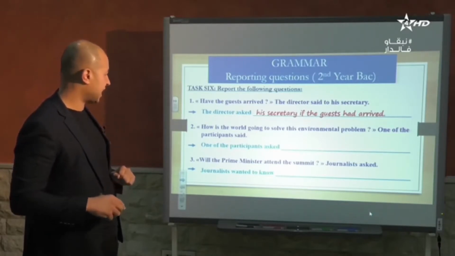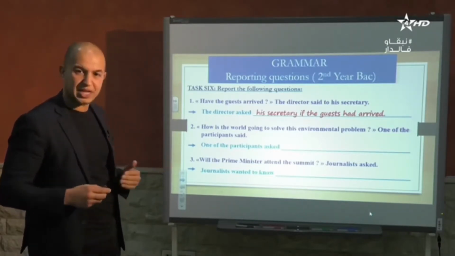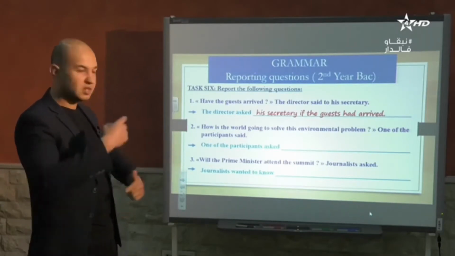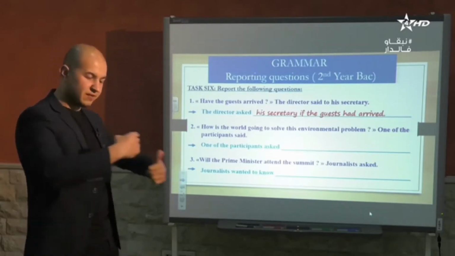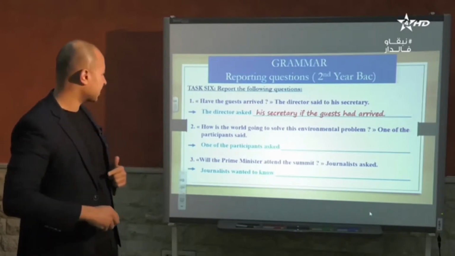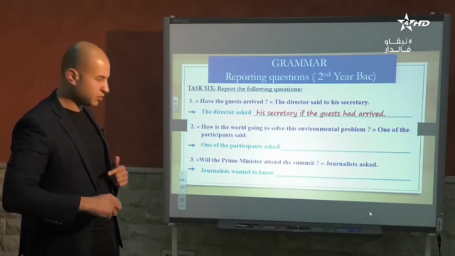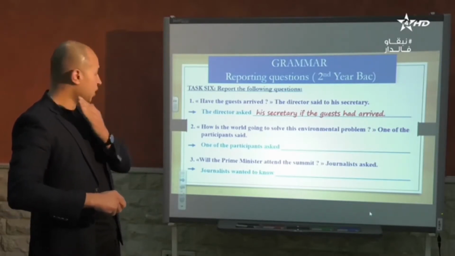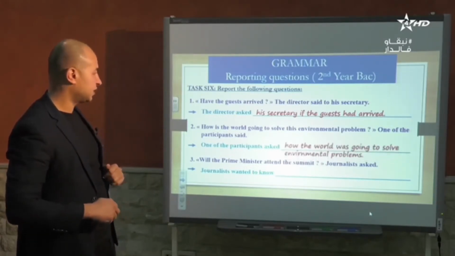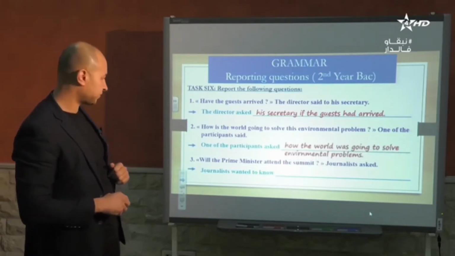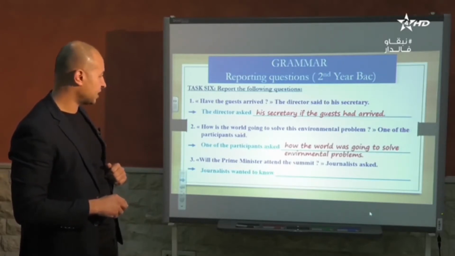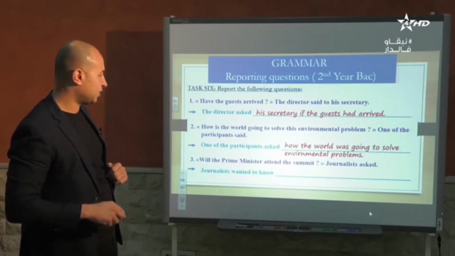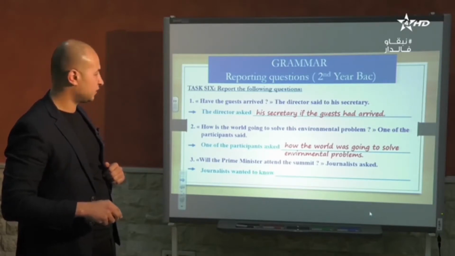So how is the world going to solve? One of the participants asks. So he asks what? He asks how is the world. So we have inversion. So we go back. How the world first, the world, the subject, and then is, how the world was going to solve the environmental problem, okay? Or environmental problems.